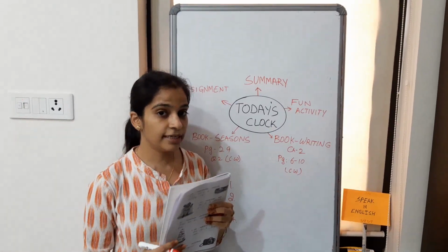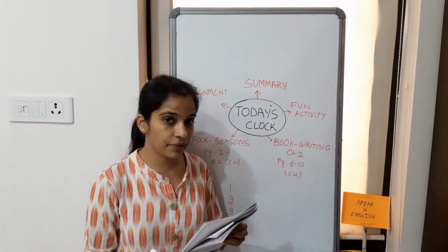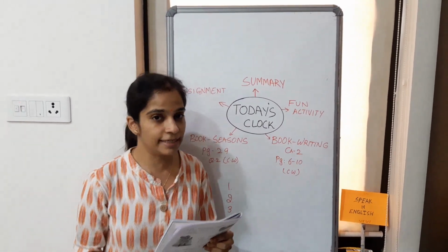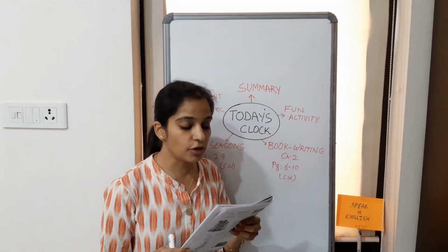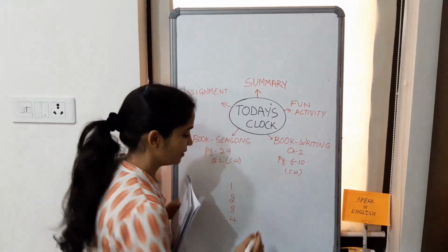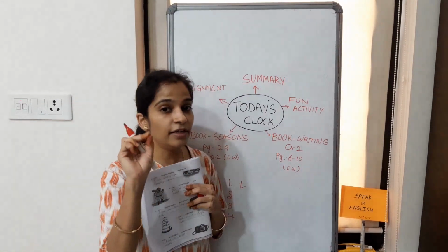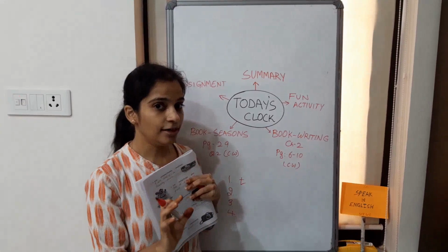If you still didn't get them, trigger your mind. You can go back to the video, see what questions I have asked and try to find which letter it is. Now once you are done, let us see. First I asked you, which letter of the alphabet sounds like a hot drink? It is letter T. Now T is a letter and T-E-A is a word. Homophones, okay? So T, hot drink.